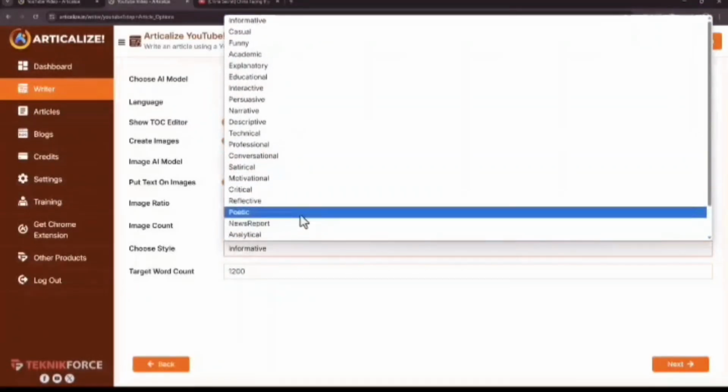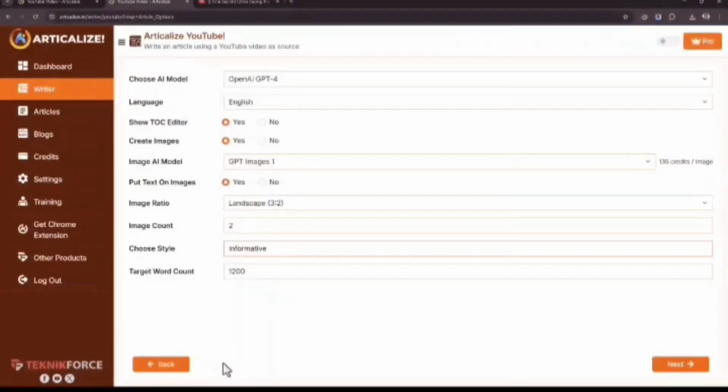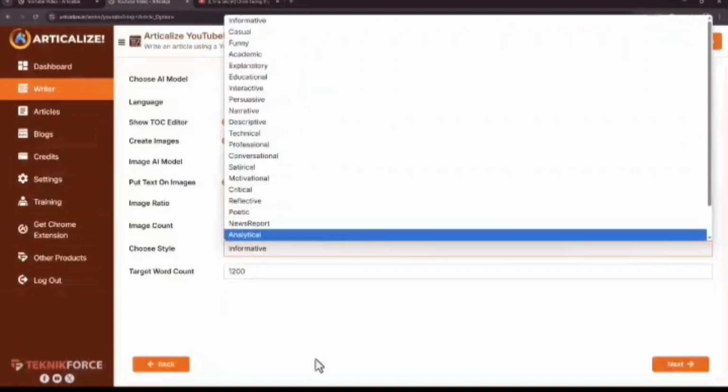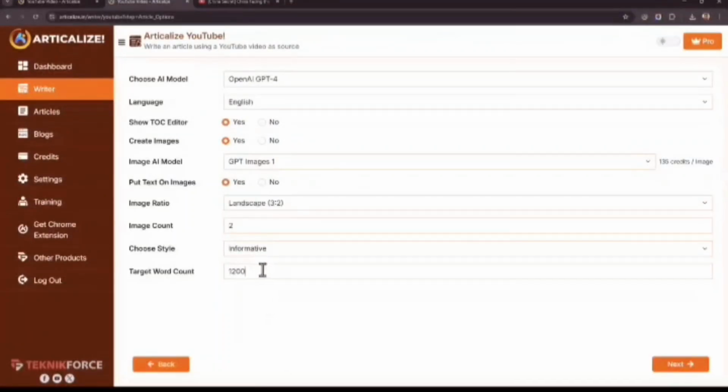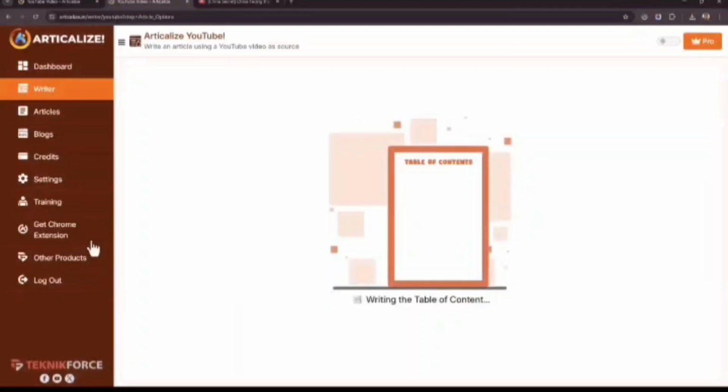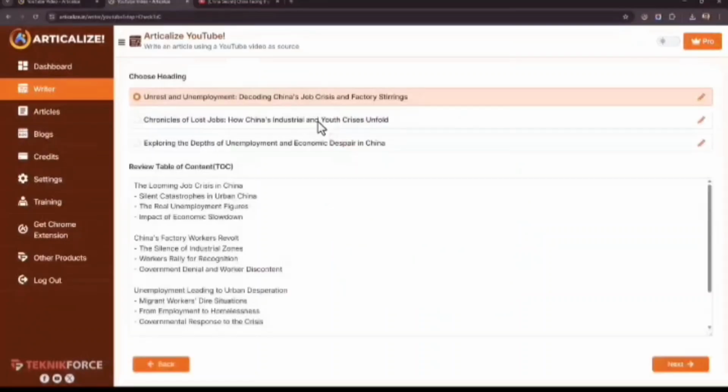You can choose the style of the article that you want to write. You've got so many different styles. Next, you can choose how many words you want to create. 1200 is pretty good. Just click on Next. The first thing Articalize will do is look at the source content. It will automatically structure it and create a table of contents.